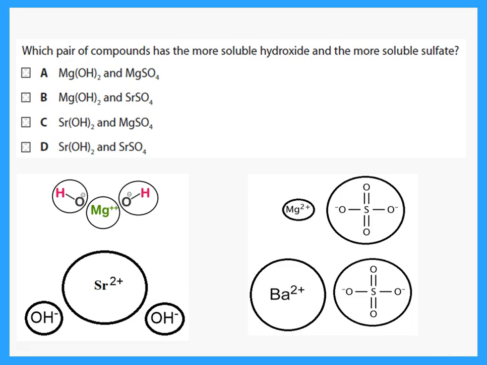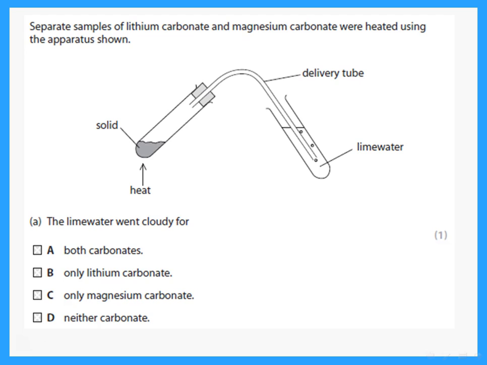Again, for the hydroxide, which one is more soluble? The one down. For the sulfate, which one is more soluble? The one up. So in this case, it is strontium hydroxide and magnesium sulfate.